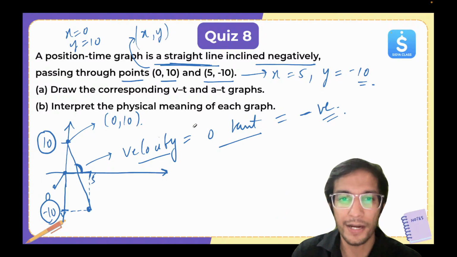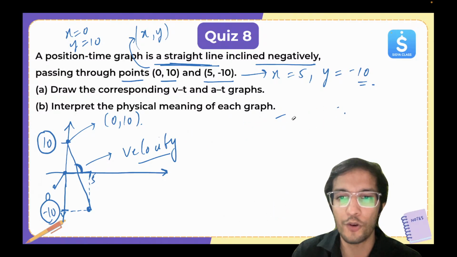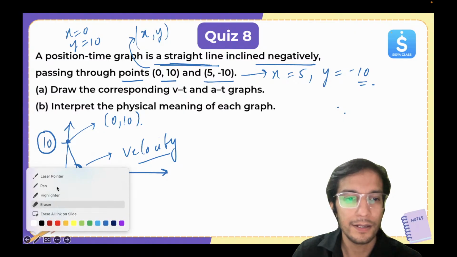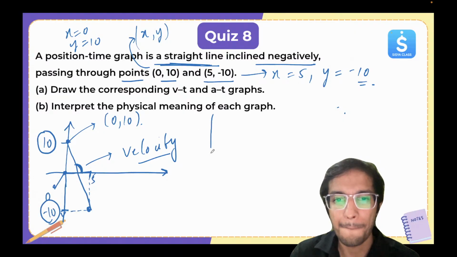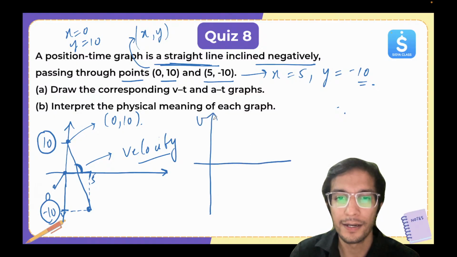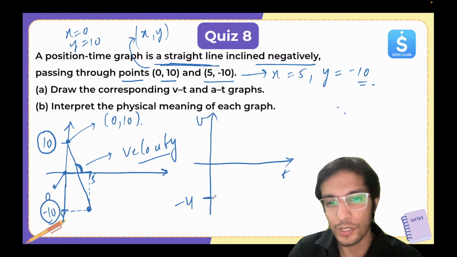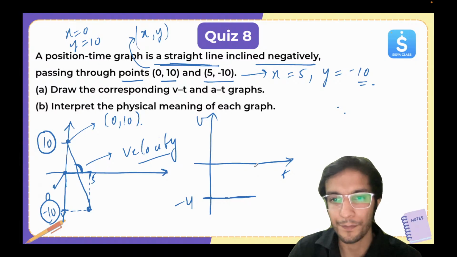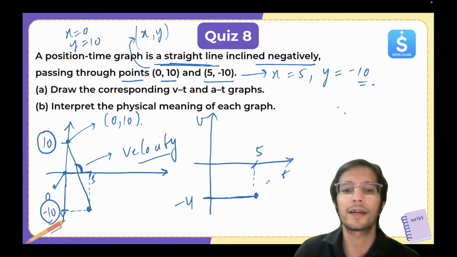Okay. So pay attention. Very, very important. I will draw for you. Velocity is not changing. And it's negative. So let's say this is V-T and this is minus 4. So this is how the velocity time graph is going to look like. Okay. So till 5 seconds we can draw here. So that's how it will look like.